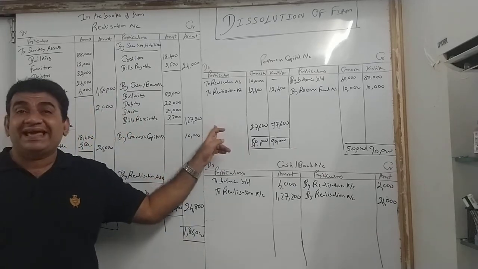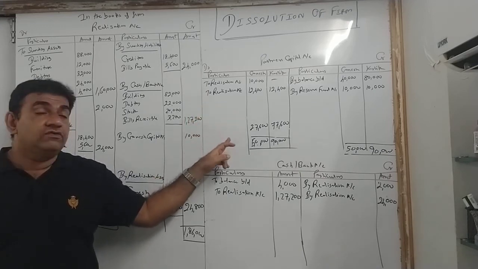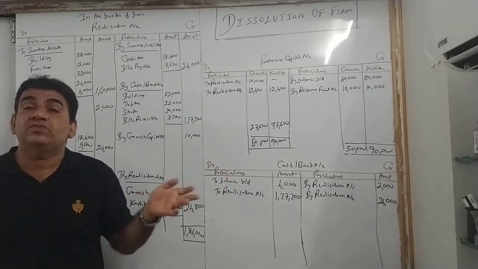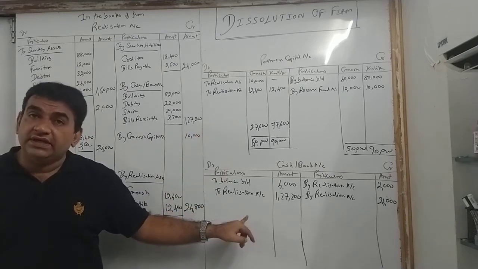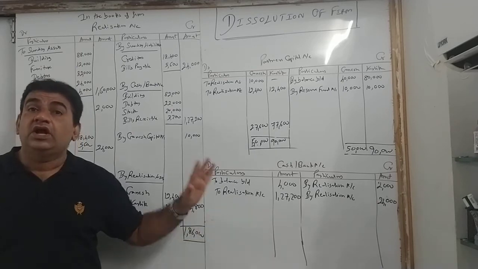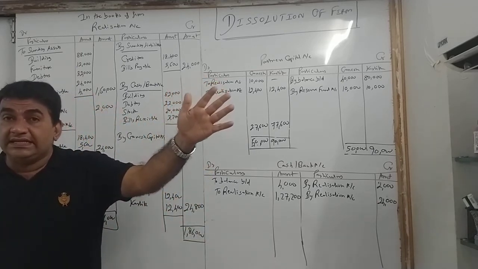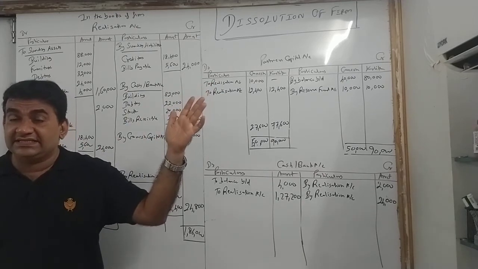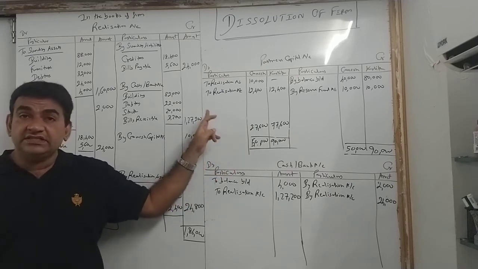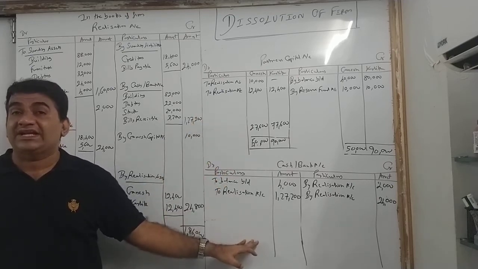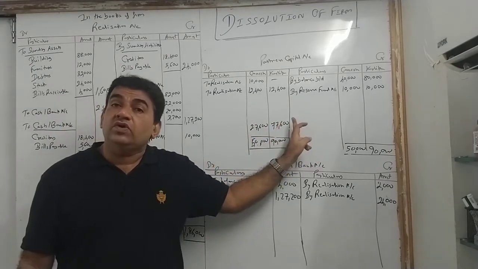We should write here 'to balance carried down'. Where did it go? To the balance sheet. What I told you, in dissolution there is no balance sheet. Where will this go? Simple. There is only one account, cash bank. It has to go there only. What is the logic? After paying off the liabilities and getting all the money against assets, whatever remains has to go to partners. So the difference in partners' capital will go to cash bank. If it is here, to cash bank; if it is there, by cash bank.